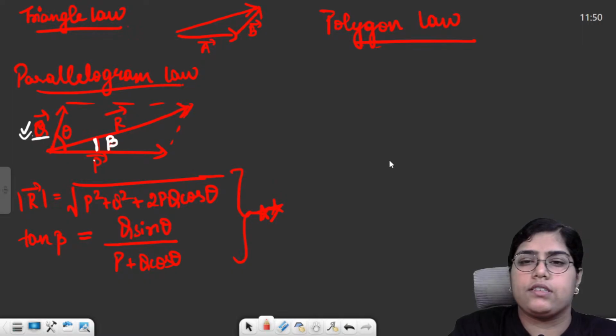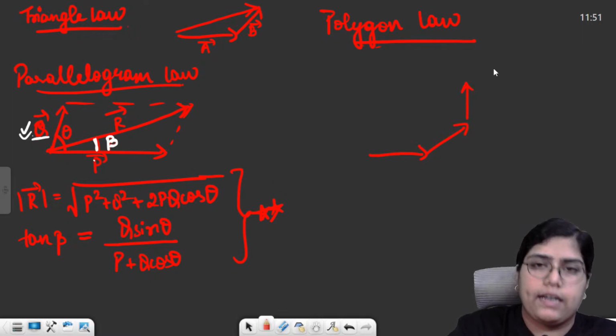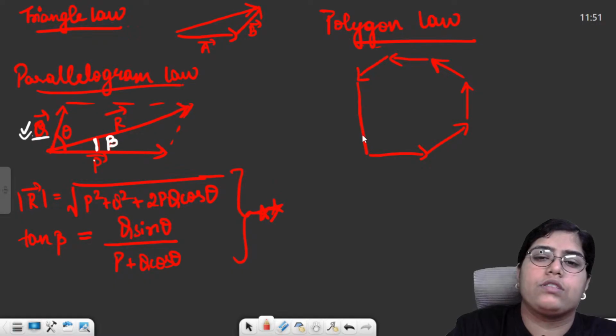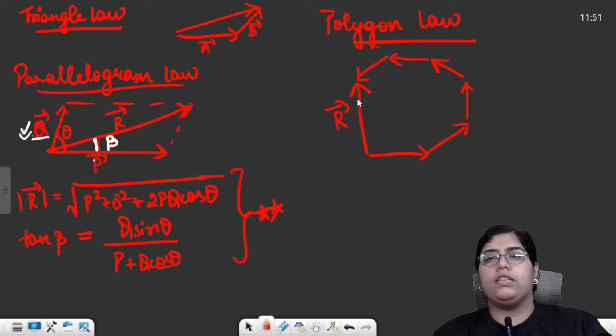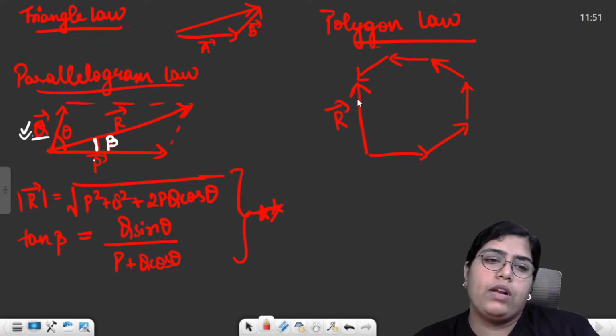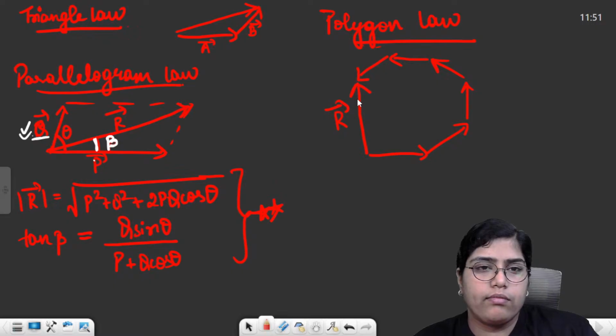What does it suggest? That if all the vectors are represented in the same order by sides of a polygon, they can be any number of vectors. For example, I need to add all these vectors. Then the polygon law stated that the closing side of that polygon, taken in the opposite order, will give you the resultant of all these vectors, right? So this was your polygon law. The formulas were only given for the parallelogram law.